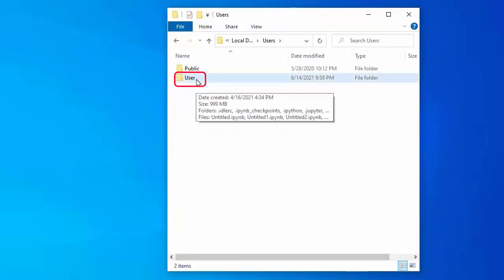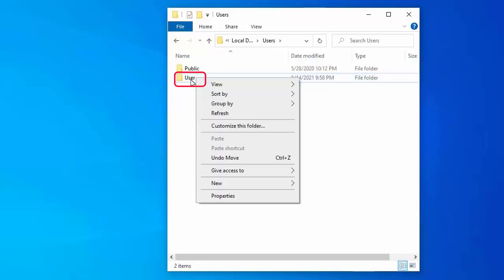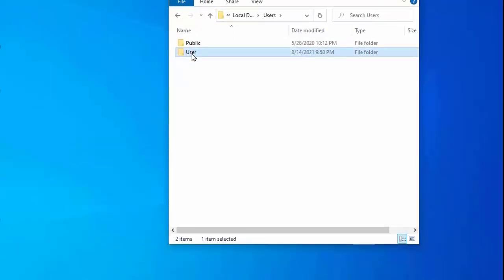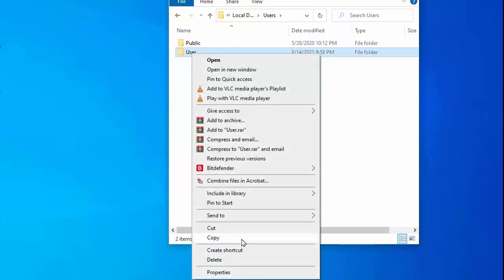I want to change this name user with my name. Selecting the user and right clicking. Say here there is no option for renaming. So for renaming this user with my name, there are a few little steps that we need to do. First, I'll create a new user and I'll provide the administrative right to that user.